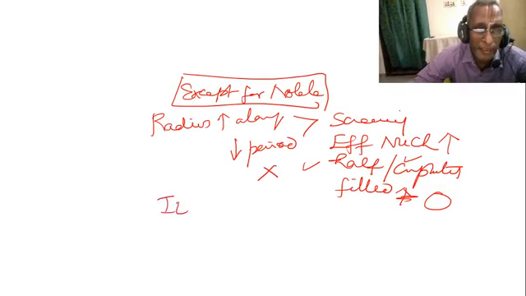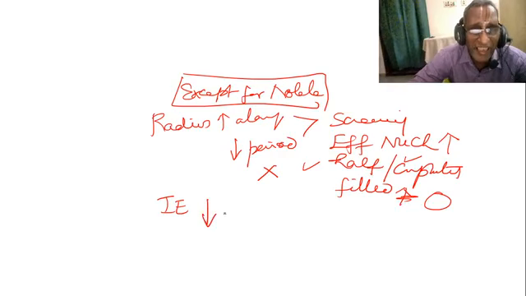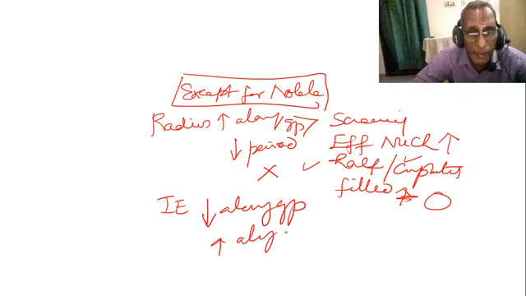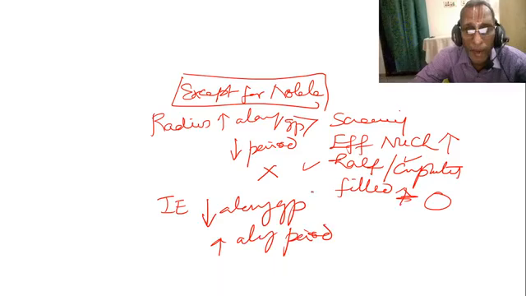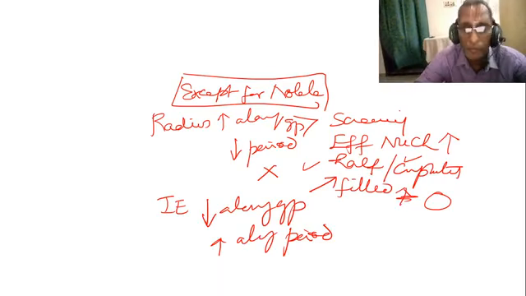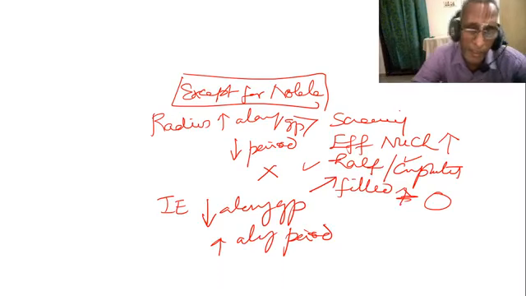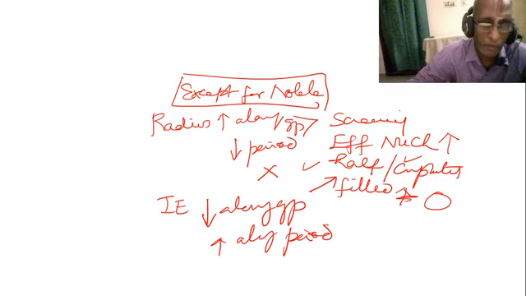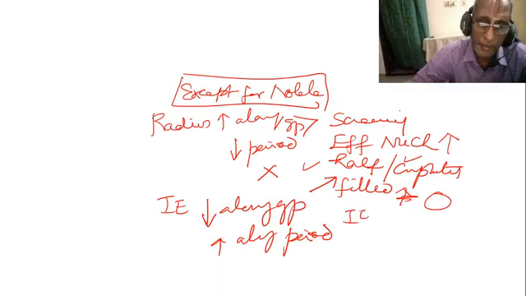Second point, ionization energy. Ionization energy decreases along the group, whereas it increases along the period, with the same factors. Effective nuclear charge increases means ionization energy increases. Decreases means ionization energy decreases. Half-filled configuration means ionization energy is maximum. You cannot remove an electron. Lastly, as we have already seen, first ionization potential is less than second, which is less than third.